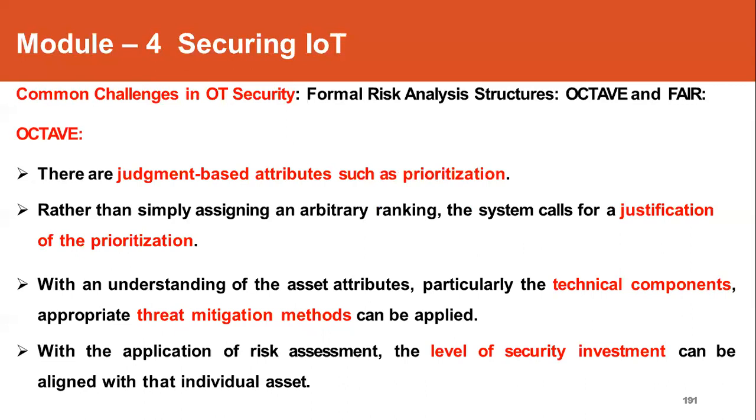One such attribute is the prioritization. So how to prioritize the asset? How to identify which is the critical component and which is not? So such judgment has to be taken by giving the ranking, or justification for the priority can be done.